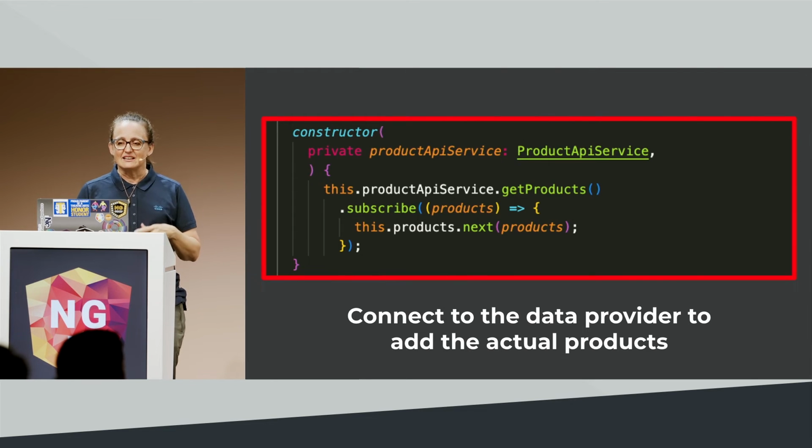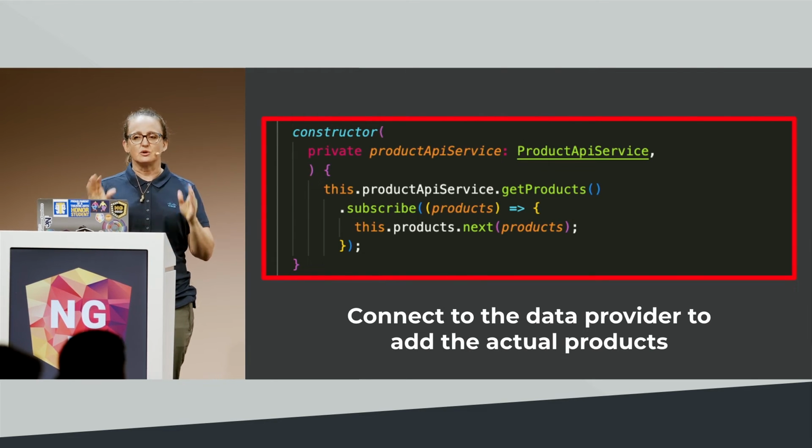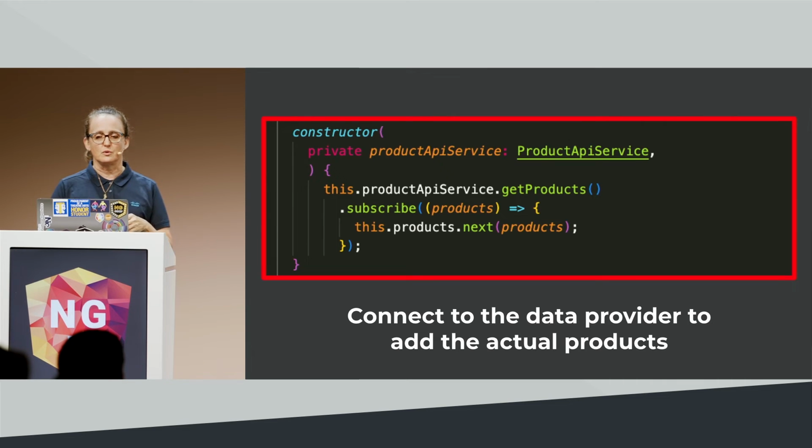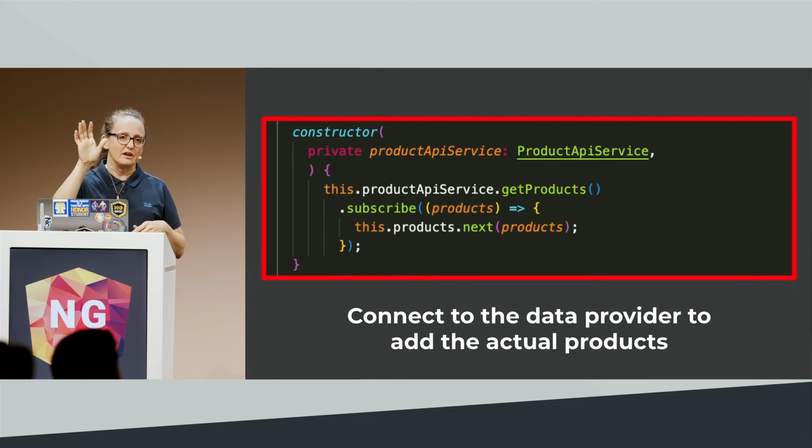So then we're going to connect the data provider to the actual product. Again, this is still in that product service. We're going to make our request to the API service, and we're going to call this.product, so that's our service.next. That's going to push the first value, well, it'll be the second value because we have the behavior subject. It will push the initial products into the stream.